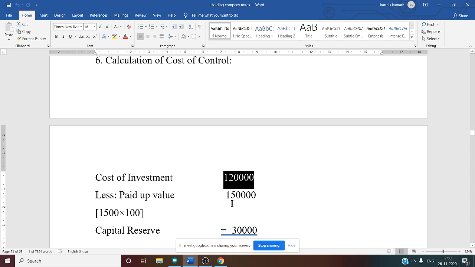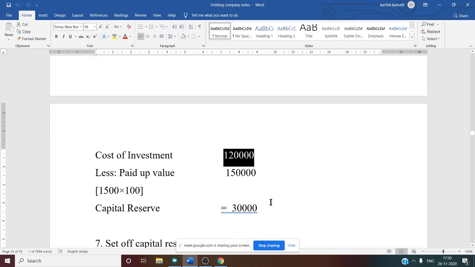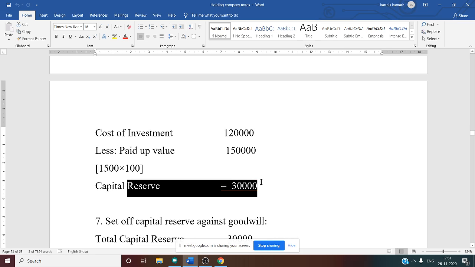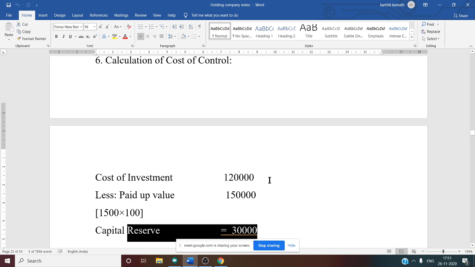Whenever the holding company is paying less, then it is a profit to the holding company. Whenever there is a profit to the holding company, it is treated as a capital profit. Capital profit is treated as a capital reserve as per Accounting Standard 21. That is why your answer is a capital reserve. So that is 30,000, 1,20,000 and 1,50,000. Holding company is making a profit of 30,000. That means the holding company saved 30,000 while acquiring the shares in the subsidiary company. That is working note number 6.